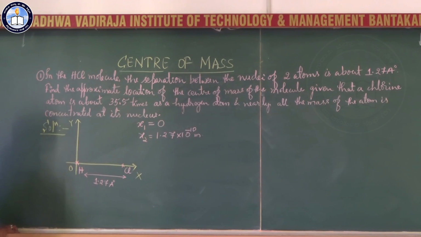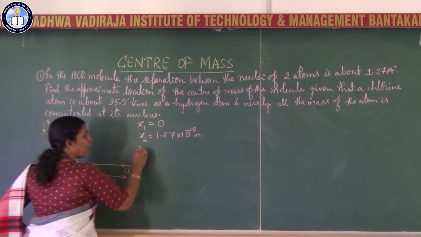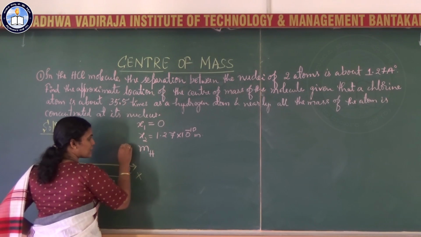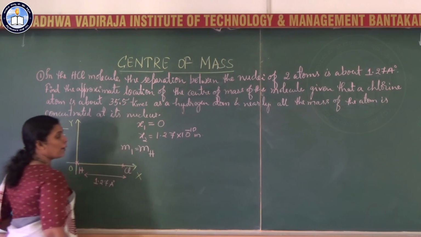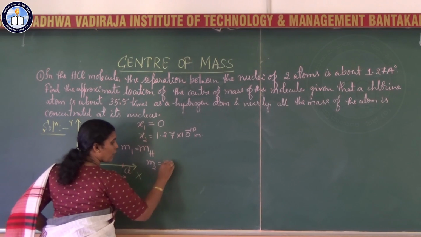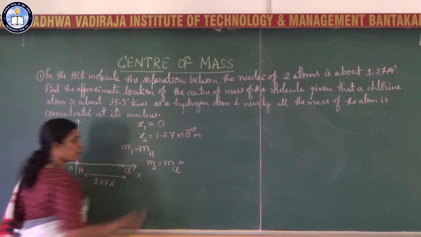Now, what about the mass? What have they given? The mass of the chlorine atom is about 35.5 times that of a hydrogen atom. So the mass of the hydrogen atom I take as M1, and the mass of the chlorine atom I take as M2.